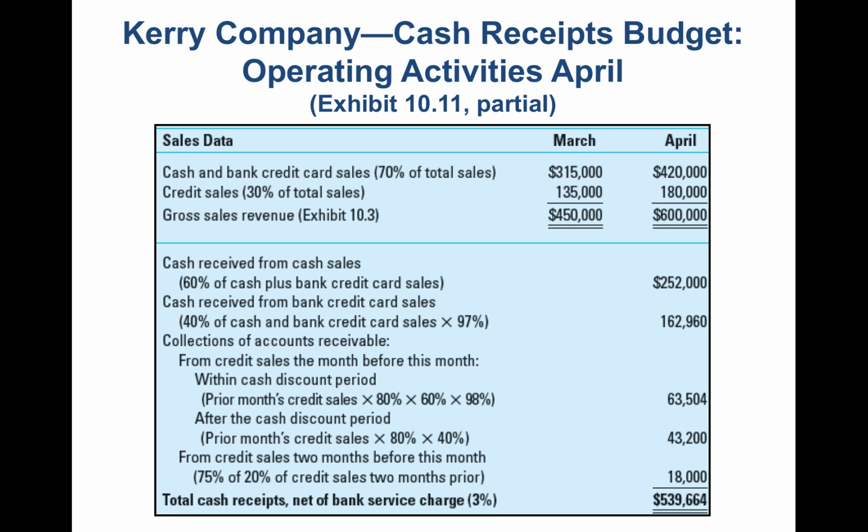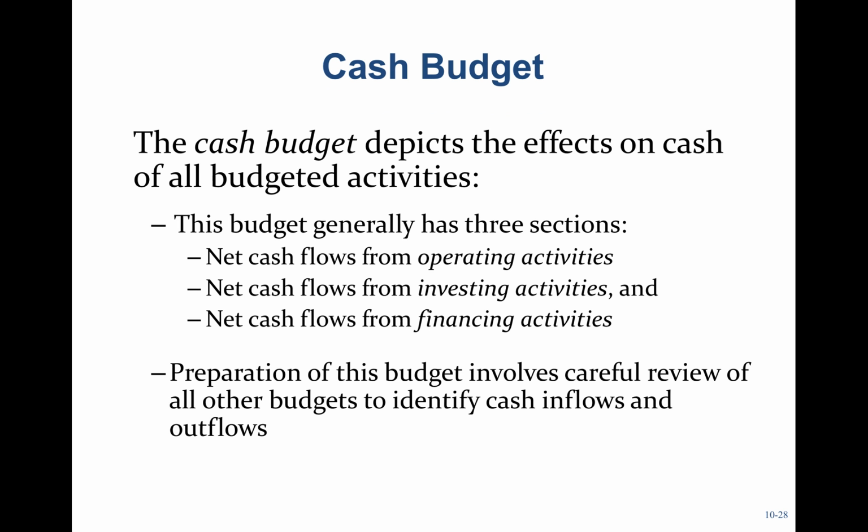And then two months prior, we had credit sales two months prior, and so there's no discount on that. So 20% of February sales are paid in April. 20% of those credit sales are paid in April. And we multiply that times 75%, and we end up with 18,000. So 539,664 is my cash receipts.